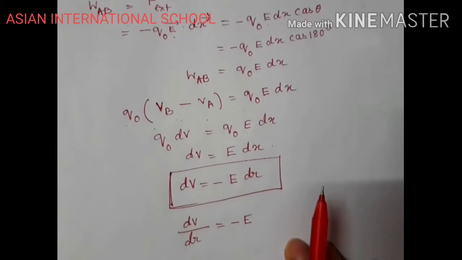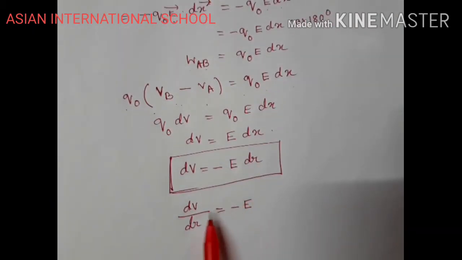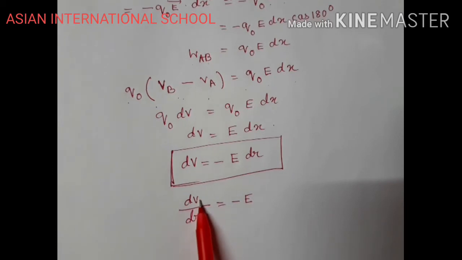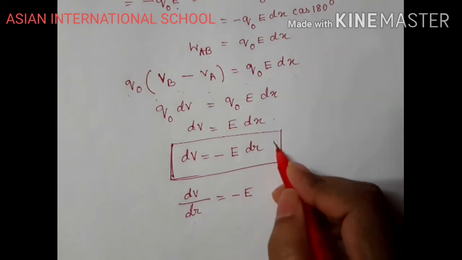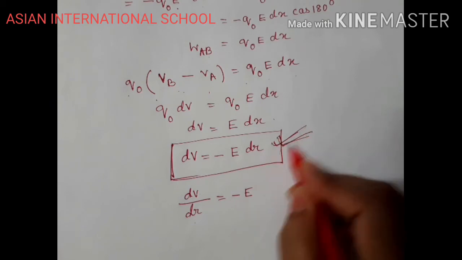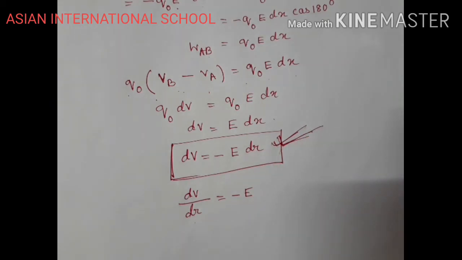So negative gradient means, as you move in the direction of electric field, what will happen? Your potential will keep on decreasing with the distance. If you compare your potential with the position vector, as you move away from the charge, or towards the direction of electric field, the potential at that point will keep on decreasing. Clear? So this is the relation between field and potential. This is something to remember. We will be using this particular relation for other derivations as well.